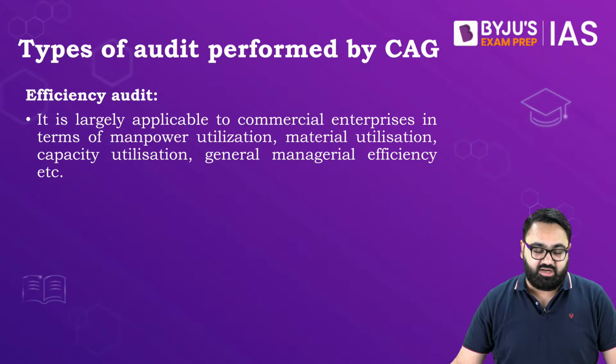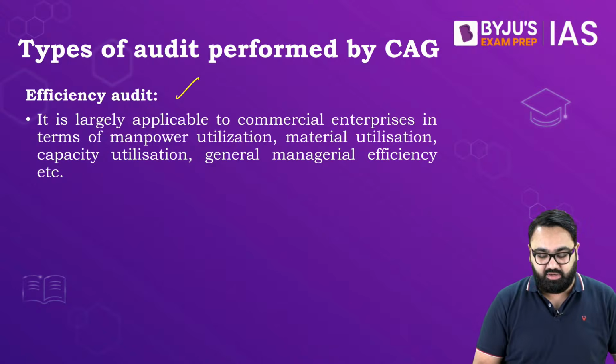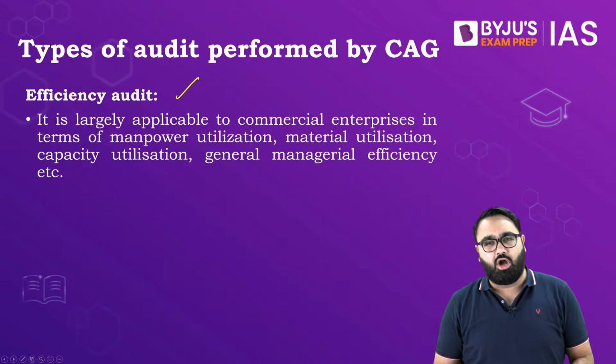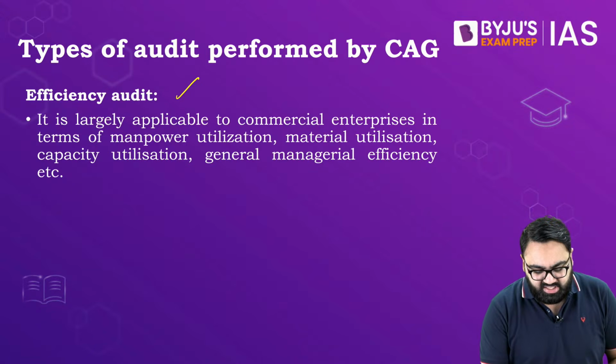The next kind of audit that the CAG does is efficiency audit. Means, let's assume the government of India asked for 600 crore rupees to build a statue.